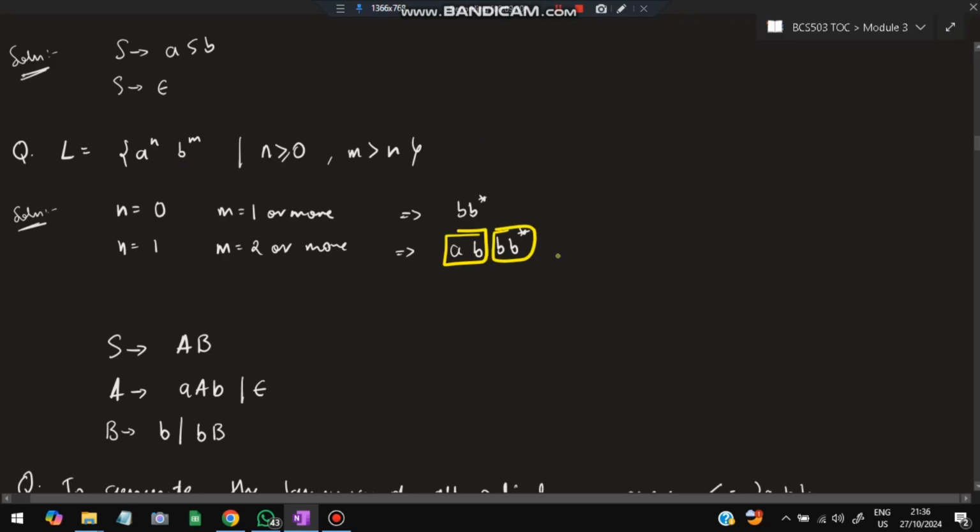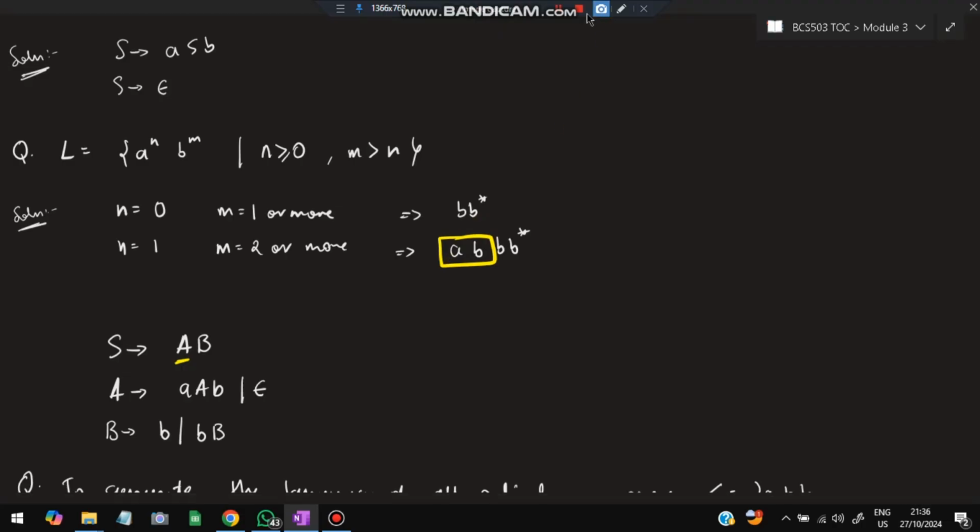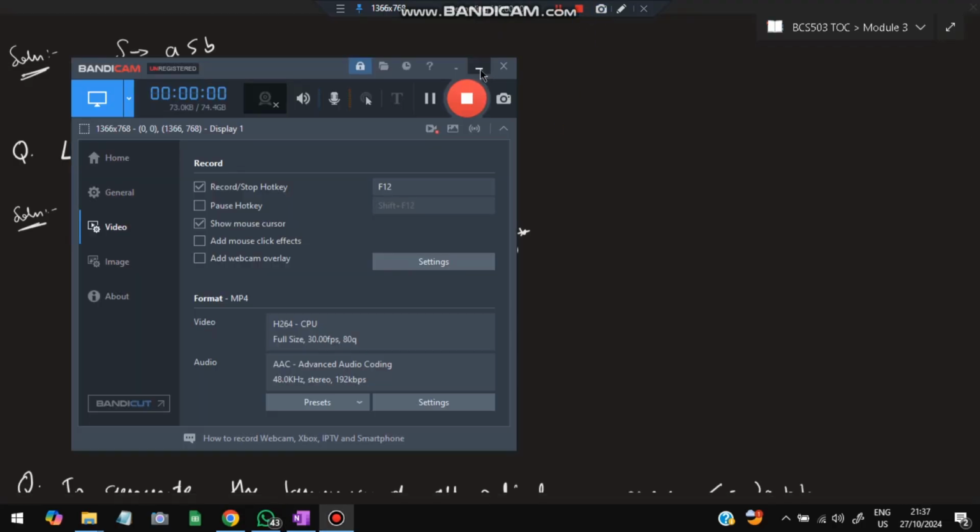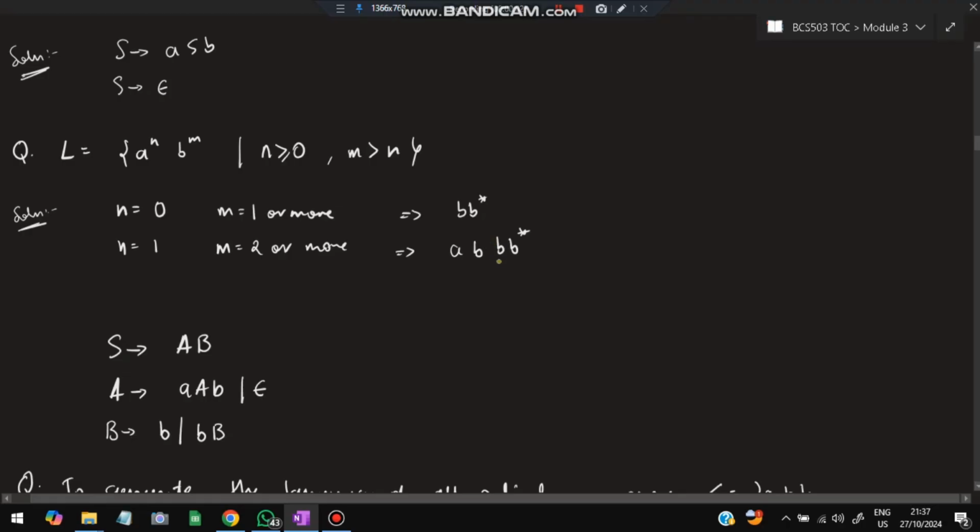So one thing you can observe: this is the minimum string. Minimum string always comes at the end here, so that can be denoted by a letter. Here I'll denote it as capital B. So capital B denotes b star, and A denotes this one, ab. So this is divided into two parts, A b and B b star.